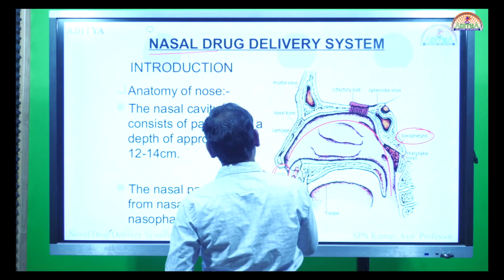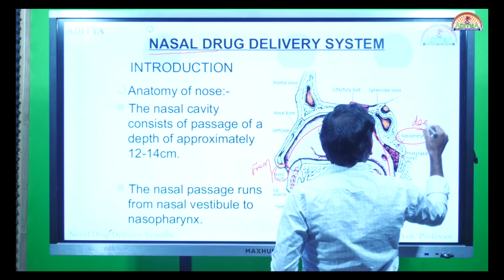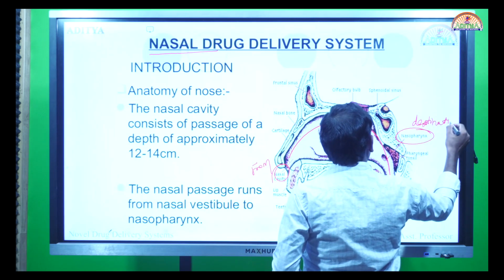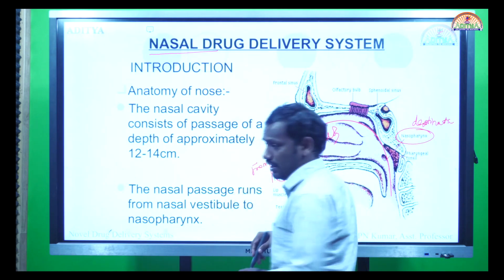So this is your from point, the source, and this is your destination, the 2 point. In between these two, somewhere in this area, if your drug is released, it is called a nasal drug delivery system.